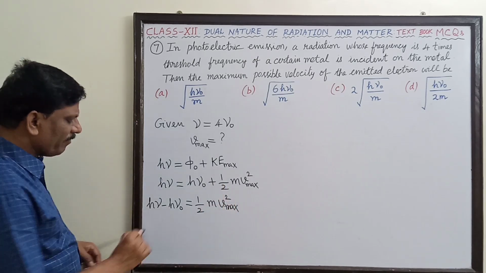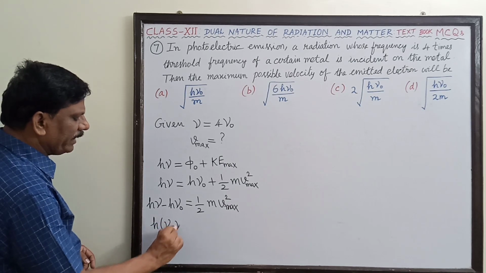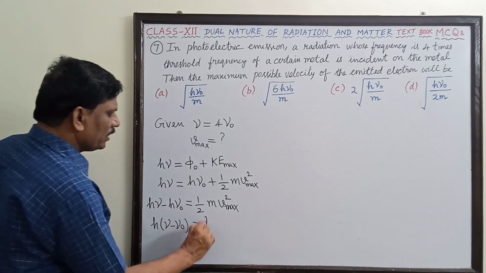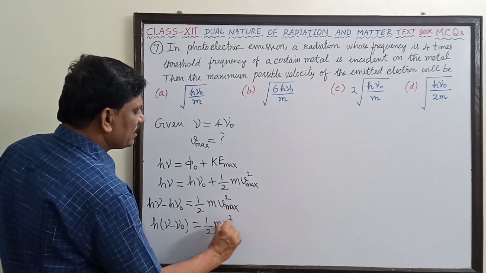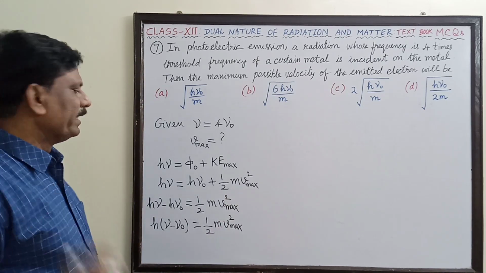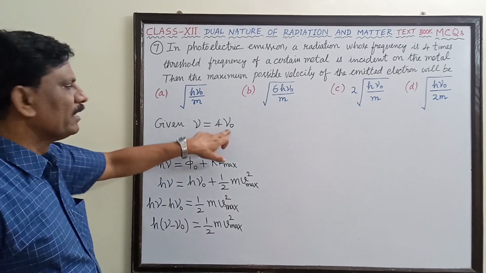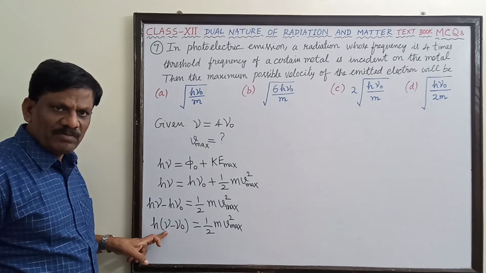Then h is a common factor. So h into nu minus nu naught is equal to half m v square maximum. Okay, now what is the hint given here? Nu is equal to 4 times nu naught. So shall I substitute here nu equal to 4 nu naught?